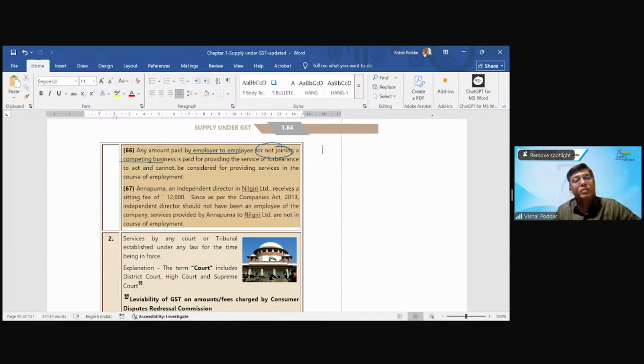Now you have insider information about my business, which can be detrimental if you join a competing person. In that case, I enter into a contract or an understanding with you saying that, boss, I am paying you 1 CR. For what? So that you do anything, but you cannot join a competing business.